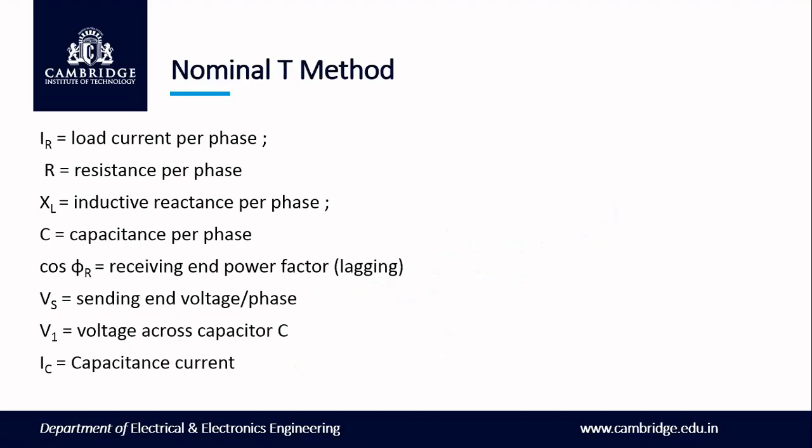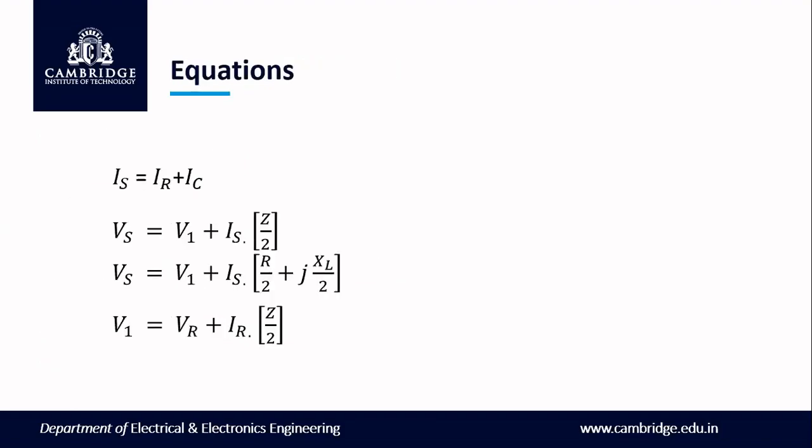IR is the load current, R is the resistance per phase, XL is the inductive reactance per phase, C is the capacitance per phase, cos phi r is the receiving end power factor, lagging because the load will always be taken as an inductive load. Vs is the sending end voltage per phase, V1 is the voltage across the capacitor, and IC is the capacitance current.